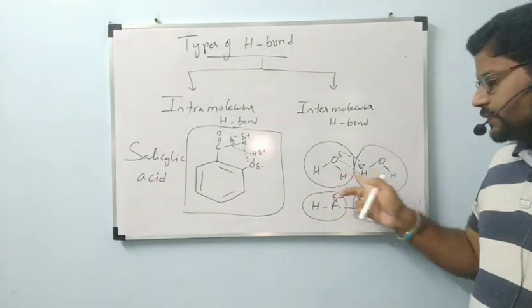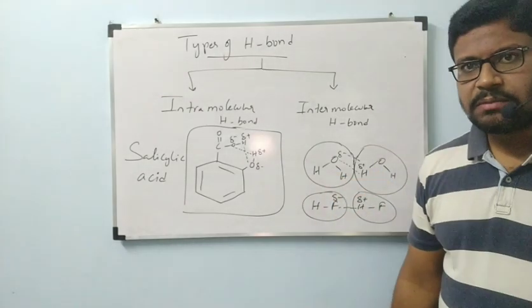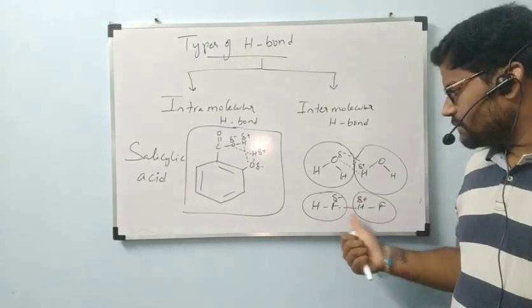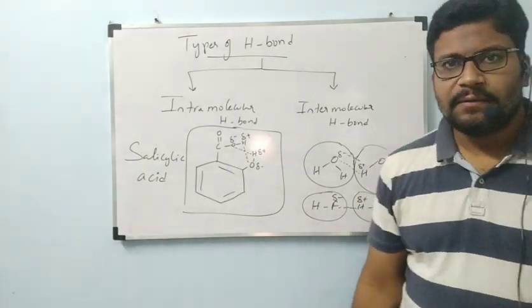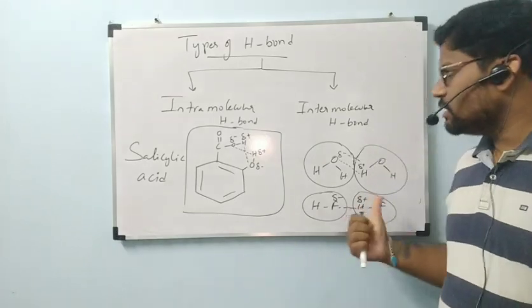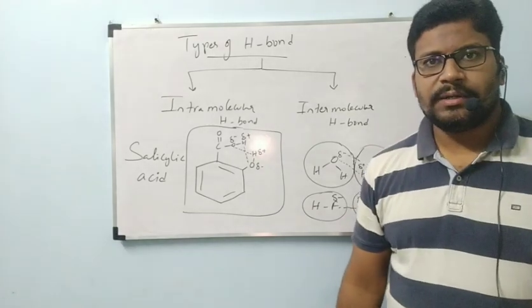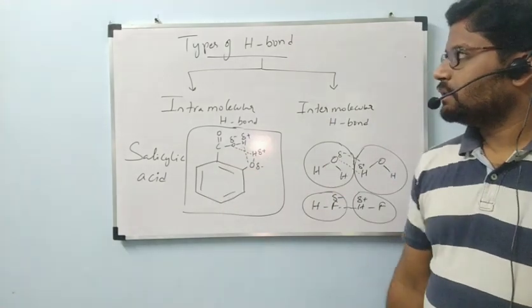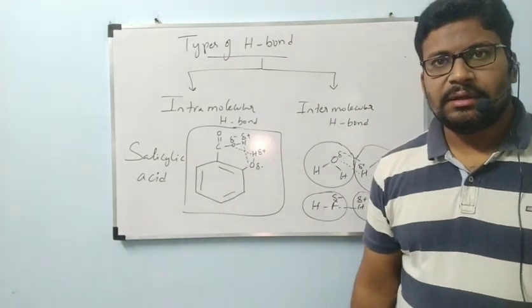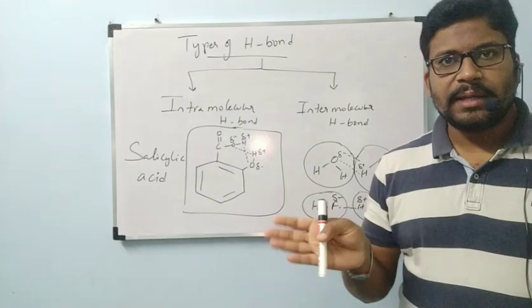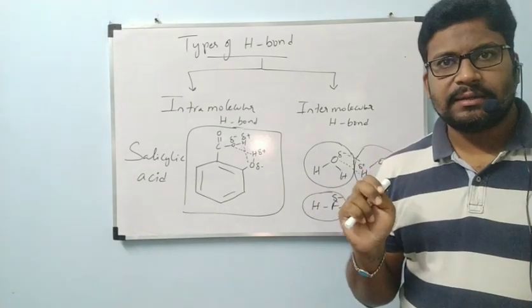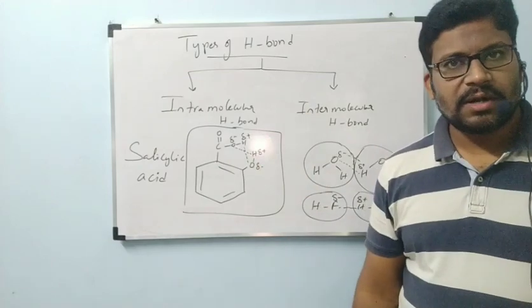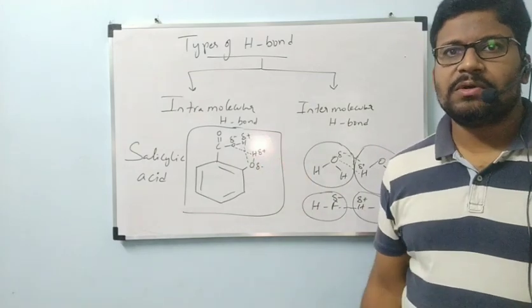Coming to water, between one water molecule and another water molecule, we have hydrogen bond. In the same way, between HF and HF, we have hydrogen bond. These are called intermolecular hydrogen bonds. Because of this, water has a boiling point of 100 degrees centigrade, a high boiling point because of the presence of hydrogen bond only.